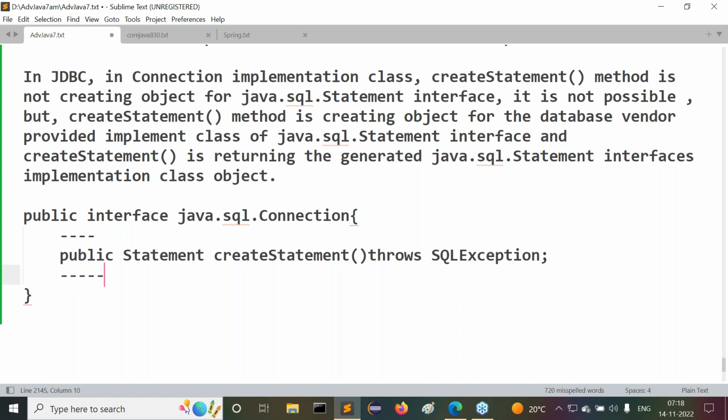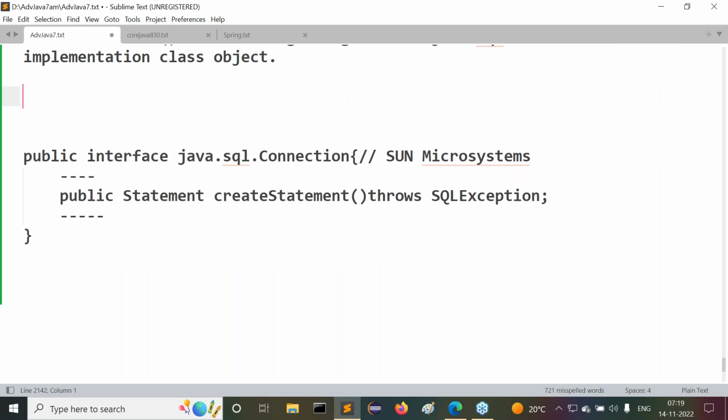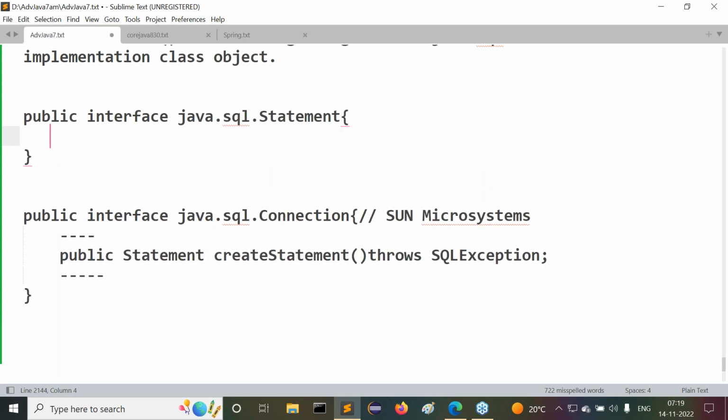Not only this, some other methods are also available inside the Connection interface. Observe carefully. Now, this is provided by whom? The package I have given is java.sql, so it is provided by Sun Microsystems. Nice. Next, before the implementation class, observe carefully: public interface java.sql.Statement. This is again provided by Sun Microsystems.